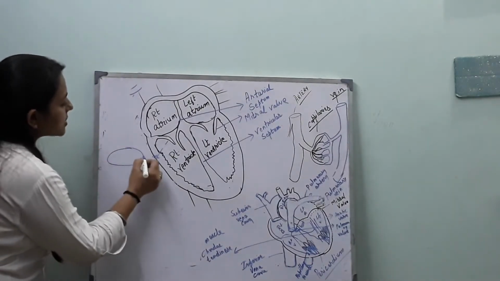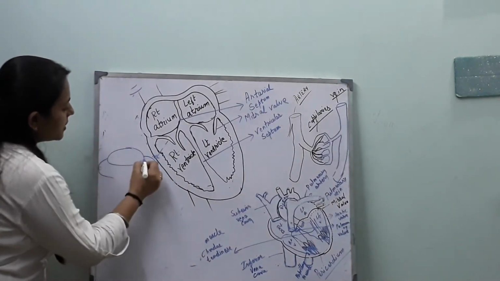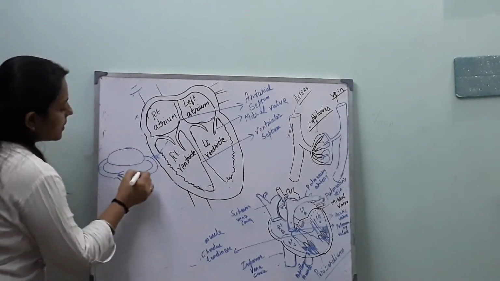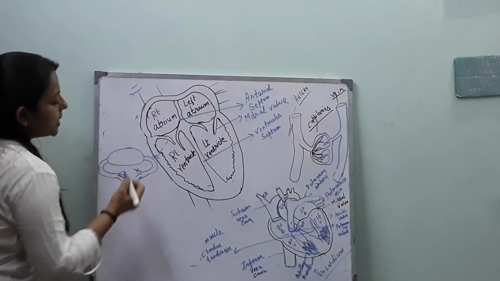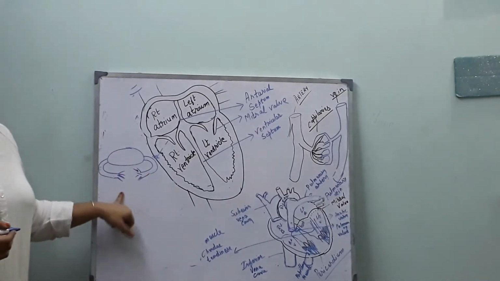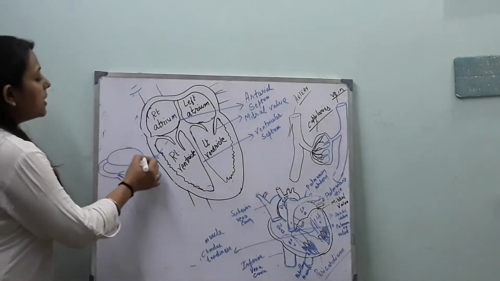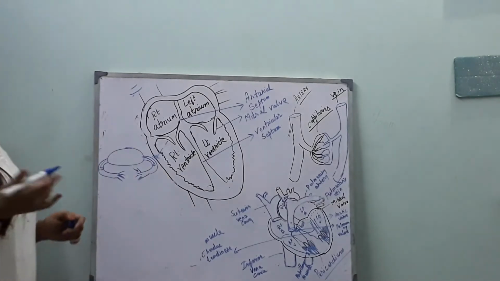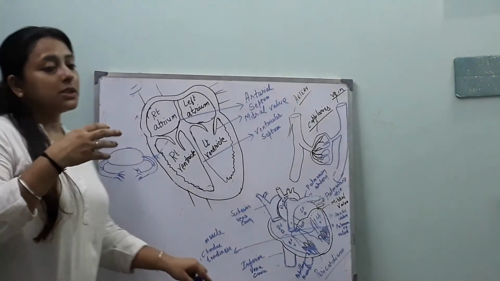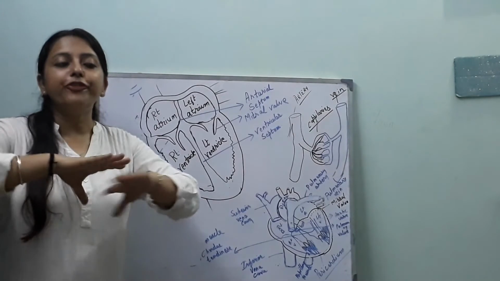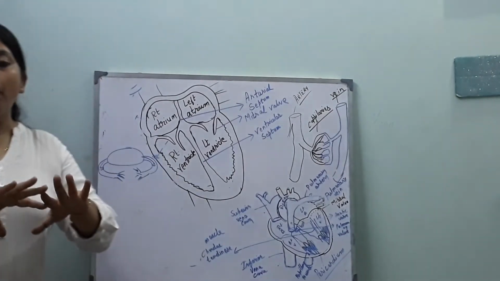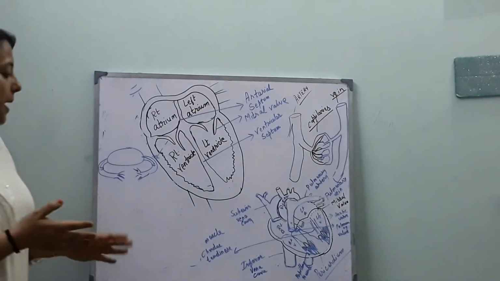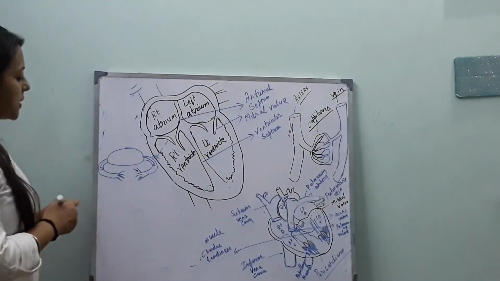Suppose this is our heart. These are the capillaries. In insects, this is called an open circulatory system. In insects, what happens? Blood vessels carry blood from the heart, and it is thrown freely into the cavity of the body. This is called an open circulatory system.